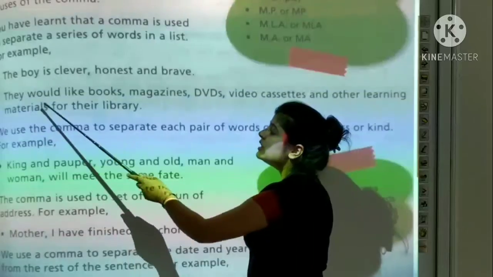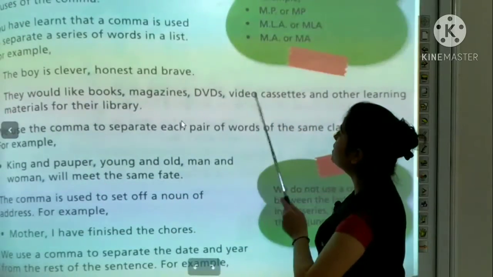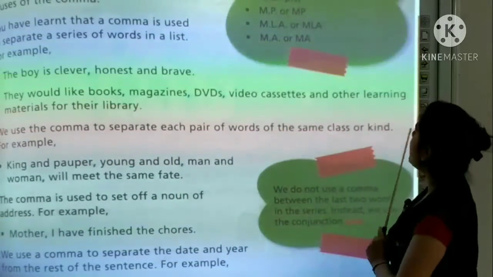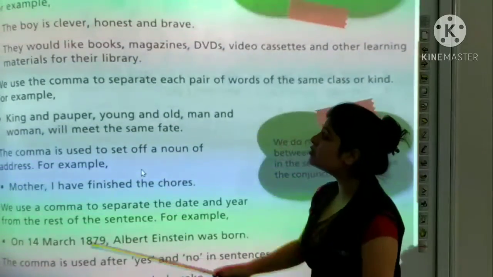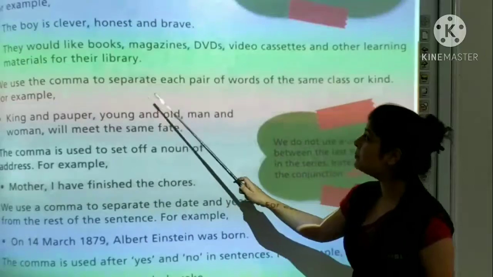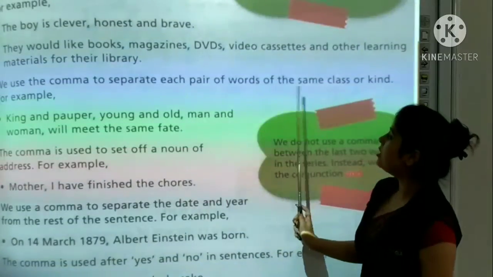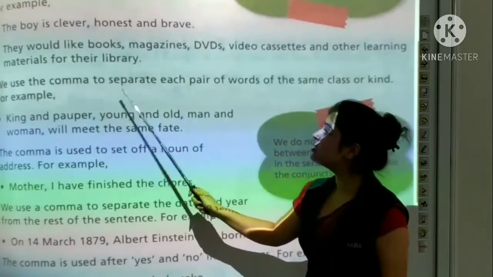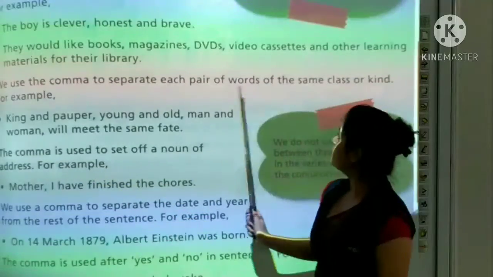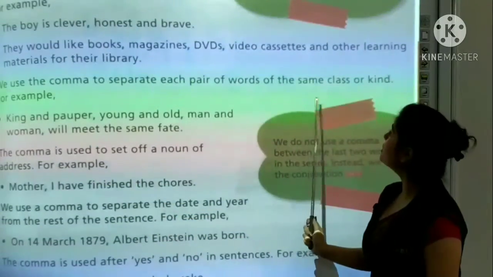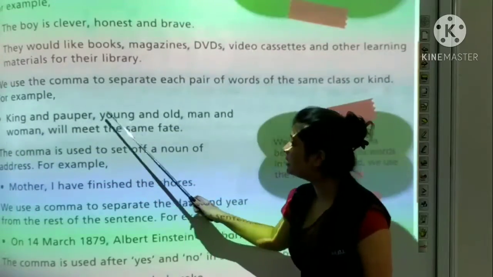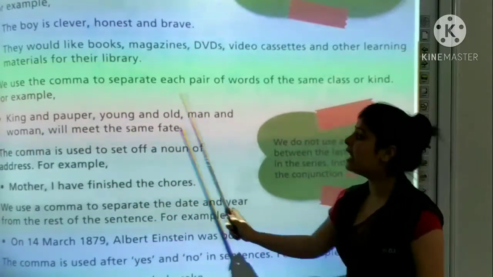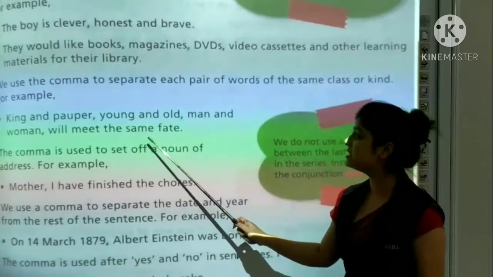Next example is they would like books, magazines, DVDs, videos, cassettes and other learning material for their library. Now there is a second use of the comma. We use the comma to separate each pair of words of the same class or kind. For example, king and pauper, young and old, man and woman will meet the same fate.